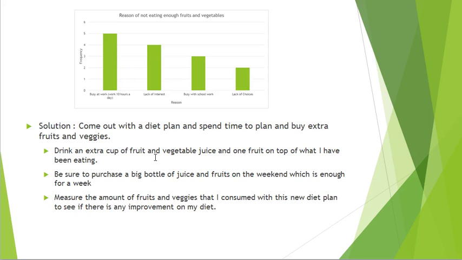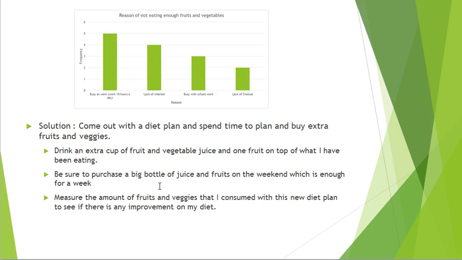And also I purchased a big bottle of juice and also fruits on the weekend, so I can focus more on school and work on the weekdays, and I have enough supplies for the whole week. So I make sure, which I also did on the weekend, to purchase enough fruits and veggies and keep them in the fridge.